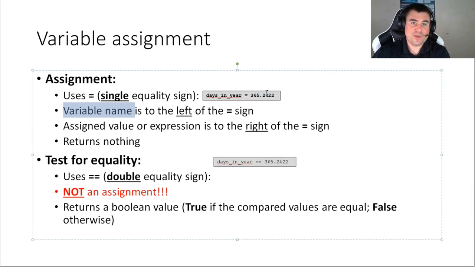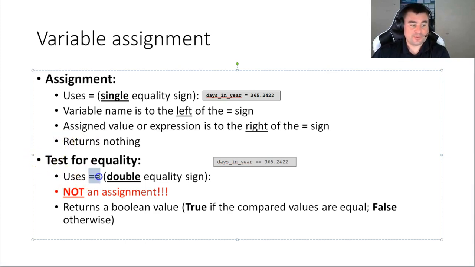Because you can flip the equation, you would get minus 5 equals minus x, then you can legally multiply the entire expression by -1, and you would get 5 equals x. You cannot do this in programming languages. So the variable is on the left, the value or expression is on the right, period. And don't worry about this word too much. I say here it returns nothing. We will cover return statements soon enough. But it returns nothing. It's simply an assignment.